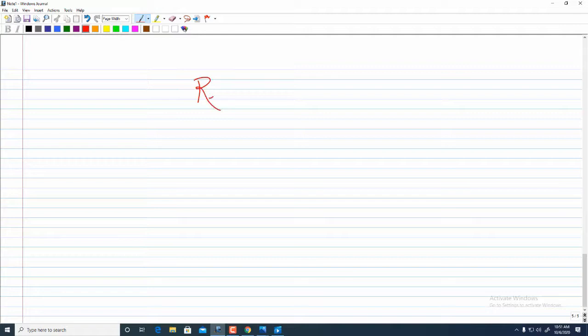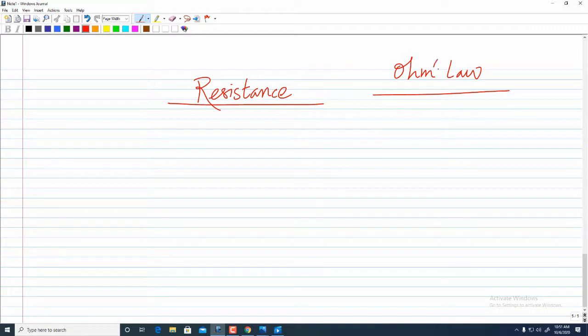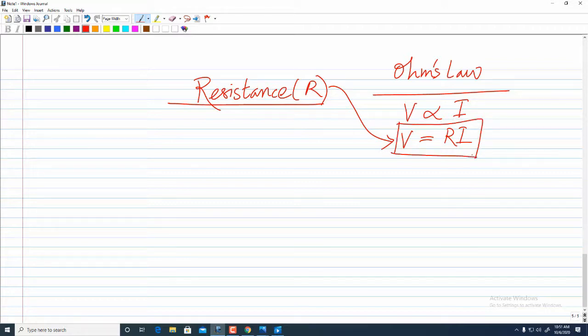The next thing we have to know about is resistance. So as you must be aware of Ohm's law, in this Ohm's law there is a connection between the potential difference and the electric current, that is, it is directly proportional. To remove the proportionality sign, we introduce a constant which is R. So R is our resistance here, and we are getting R from Ohm's law. So I can just write here, R is equal to potential difference by electric current.